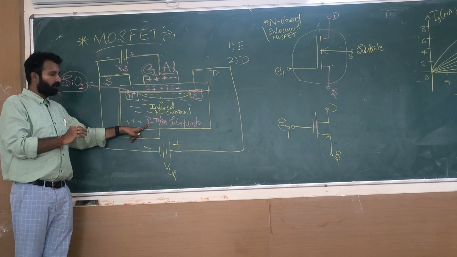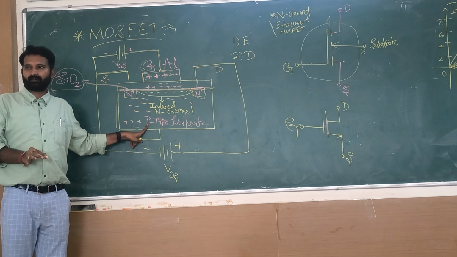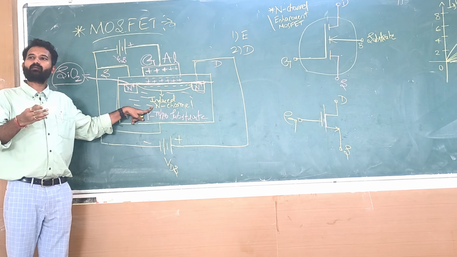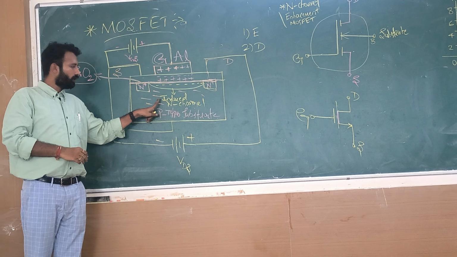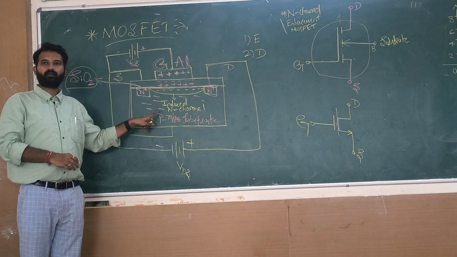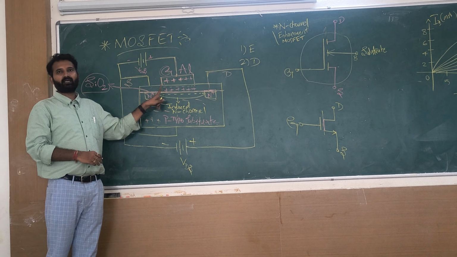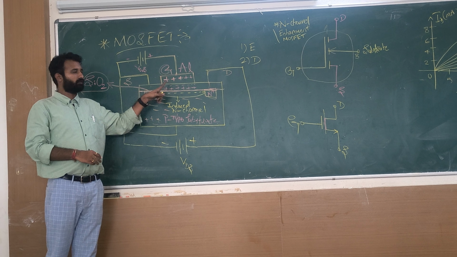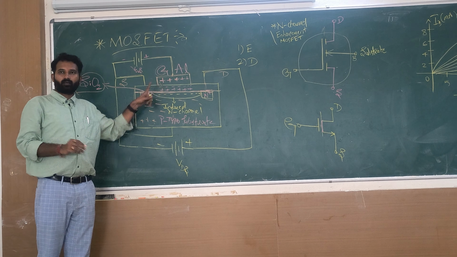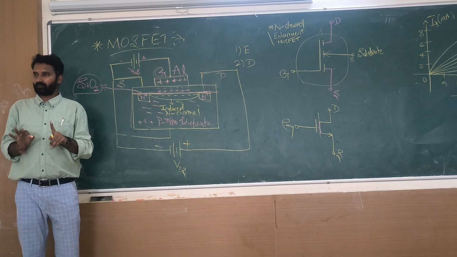Lightly doped means boron and indium metals are fewer. N channel means phosphorus, arsenic metals are more. Electrons are more, holes are less. The diffused N areas are the source and drain. Above it, metal, the gate. Done with the diagram, done with the construction.